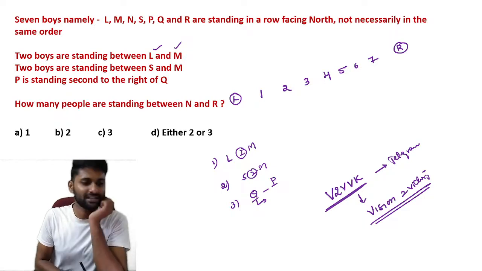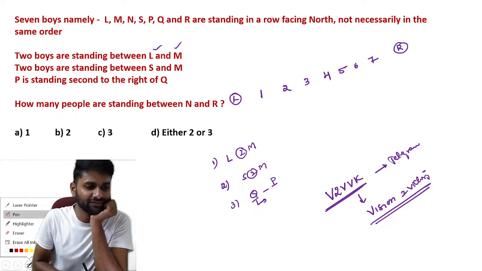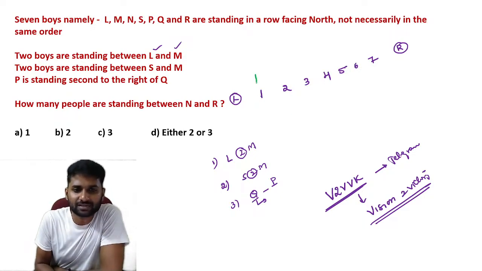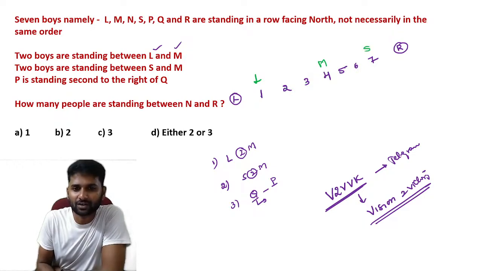So let's start with an assumption. You will get different possibilities also. Okay, let's look into this possibility. Let us assume this is L. 2 persons between them, L, M. So we can confirm M here. And 2 persons between M and S, 1, 2. So we can conclude it is S. But if you go through that here, 1, 2, you have to fix M, but you can't fix S. So that's why this is not possible. So L is not 2, L is not 3, L is not 4. Why? Because you cannot arrange S.